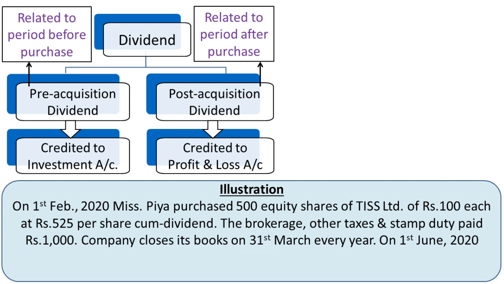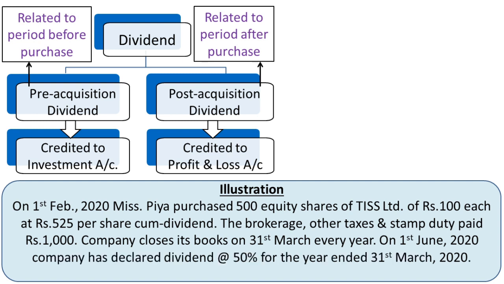Company closes its books on 31st March every year. On 1st June 2020, company has declared dividend at the rate of 50% for the year ended 31st March 2020 and they are asking us to calculate pre and post acquisition dividend.